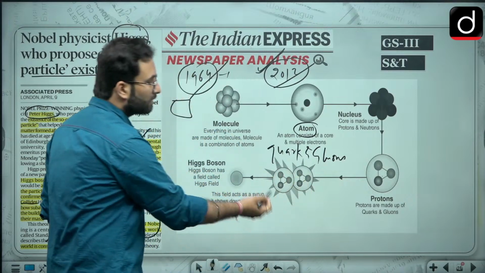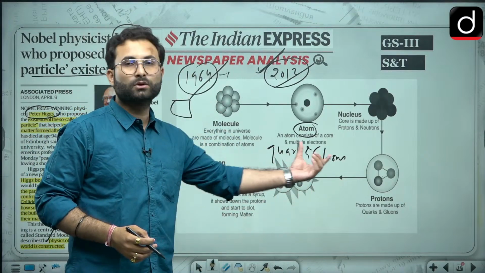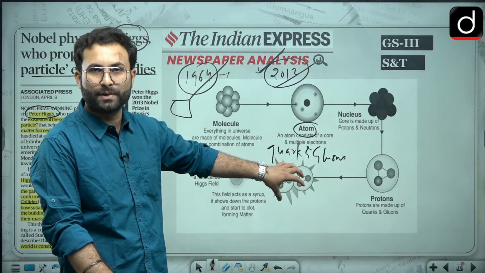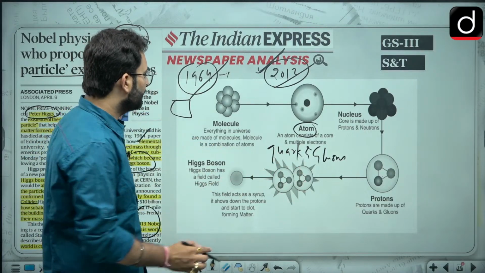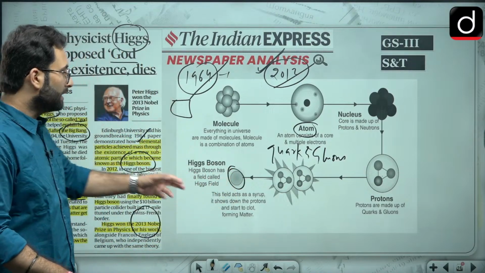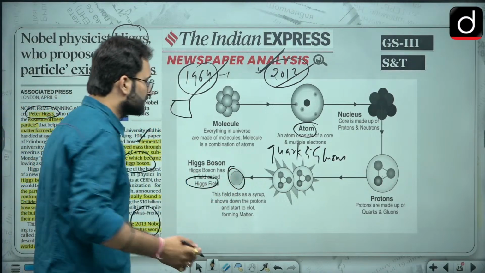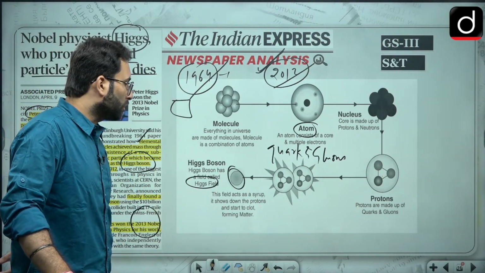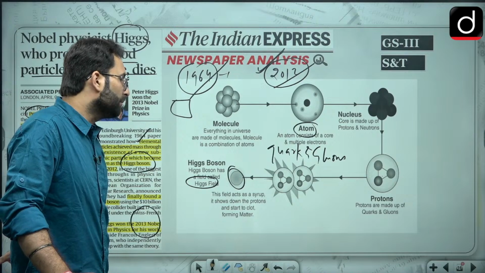Now what constitutes these quarks and gluons, or what are they made of? Ultimately we have come up with this idea, that is the Higgs boson. The Higgs boson has a field called the Higgs field. This field acts as a syrup. It slows down the particles and they start to clot, forming matter.